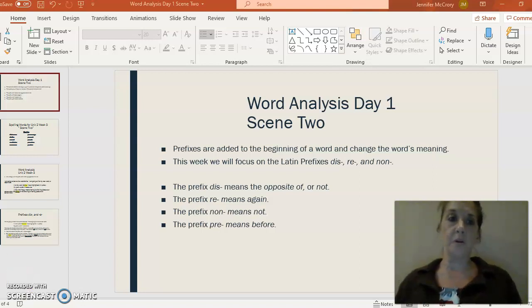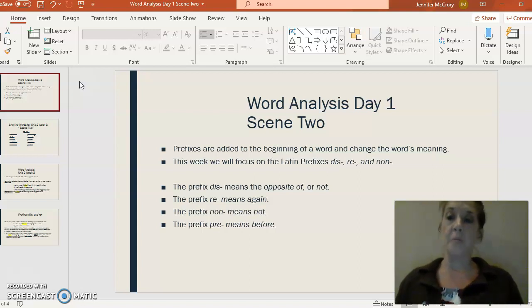And we are going to be talking about prefixes this week, and some of them may be a review for us, but that's okay because a little bit of review is always a good thing.